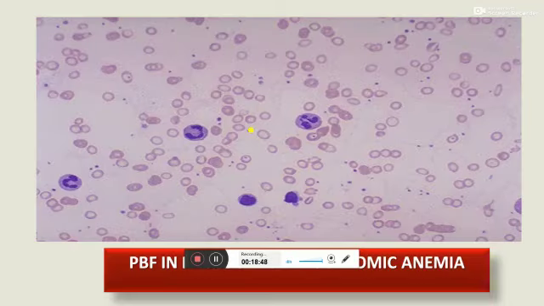This is a picture of iron deficiency anemia. In this, microcytic hypochromic cells are seen, meaning cells are reduced in size as compared to a normal small lymphocyte, and the central pallor is increased to more than one third, and mainly ring cells are found.